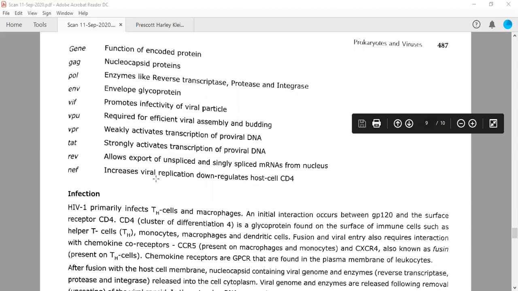The functions are given here. So you need to remember these functions from this particular chart.